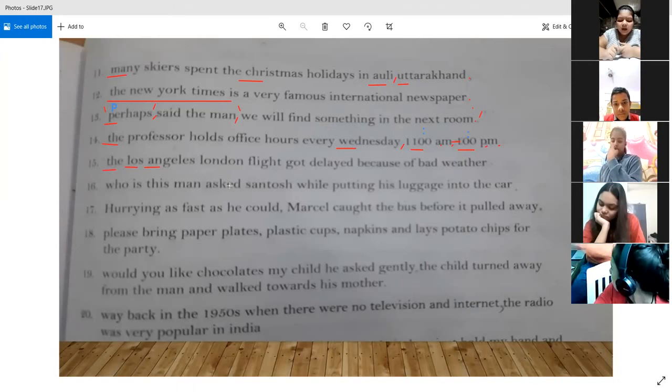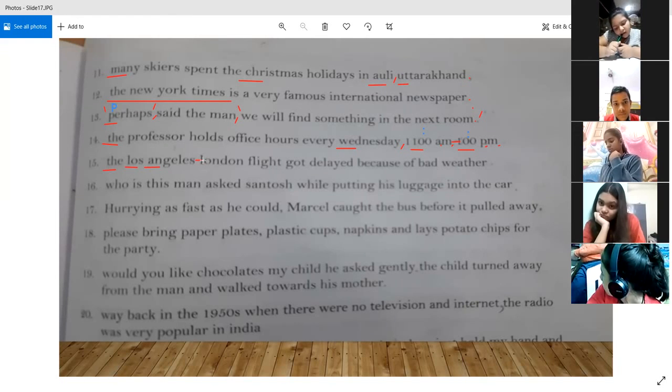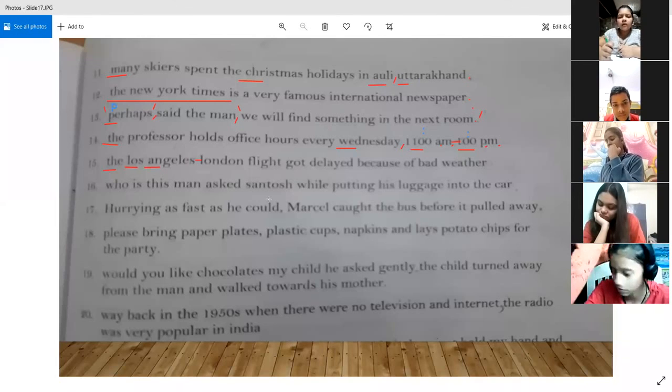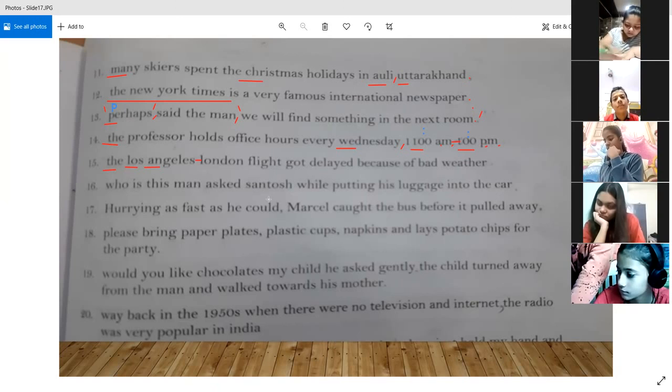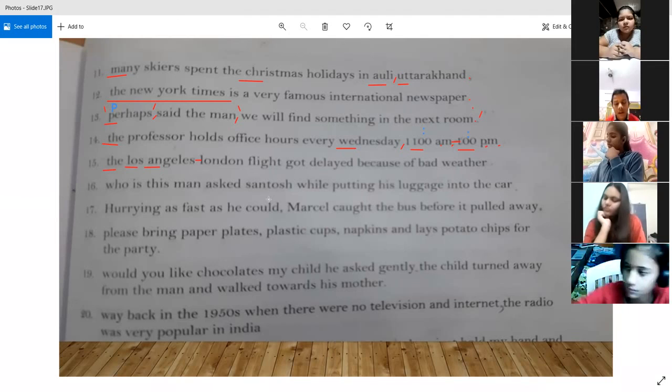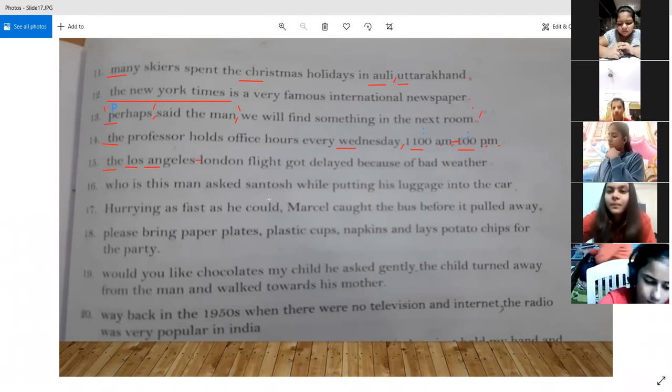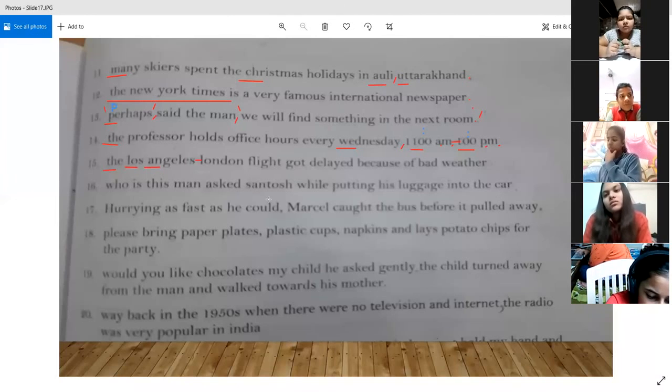Then after that, sir, a comma will be there. And you have forgotten one thing. We will put an en dash over here. Why? Because we are getting a route, right? I have told you that when we get the destination point and the starting point of a route for a flight or a train journey or any other journey, when somebody is moving from one place to another, we are getting a route, then we separate it with the help of an en dash. So over here we are talking about a Los Angeles London flight.